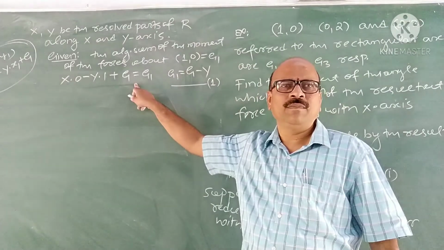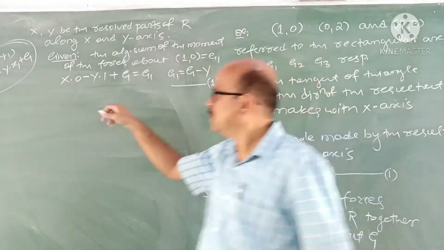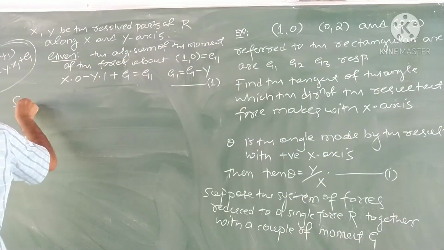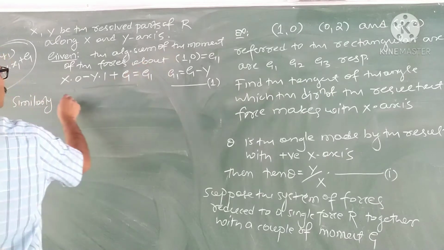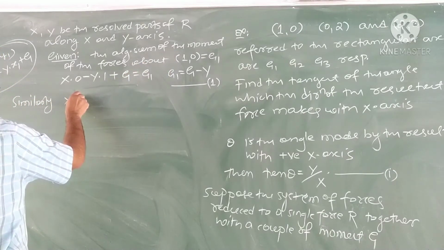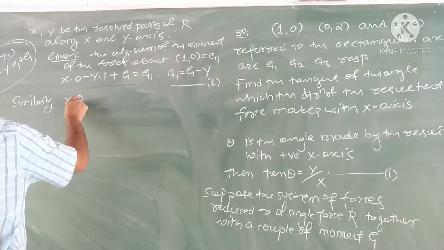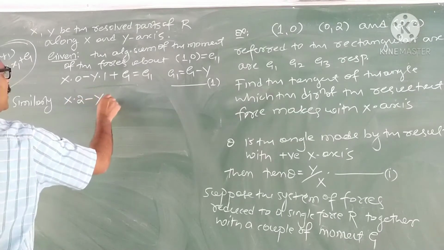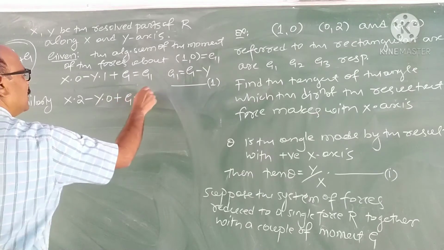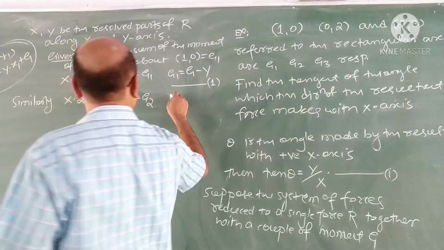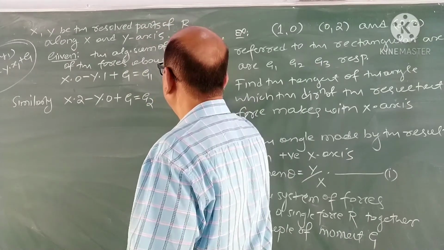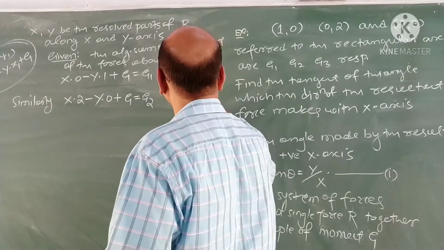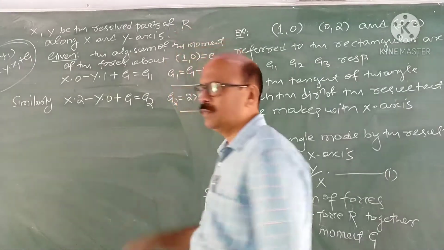Follow this expression. Similarly, about (0, 2): capital X into 2 minus Y into 0 plus G is equal to G2. Therefore, G2 is 2X plus G. Take this as 2.